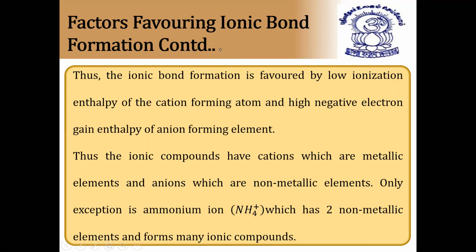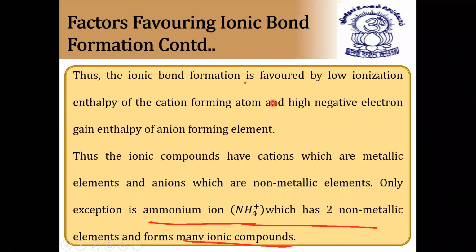Here the exception is the ammonium ion: it contains nitrogen and hydrogen, both nonmetals, but still forms many ionic compounds. So ammonium compounds are ionic in nature. Some more exceptions we can see later. I hope it is clear now.